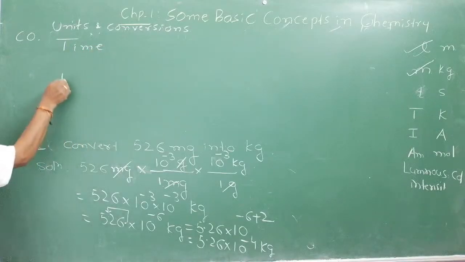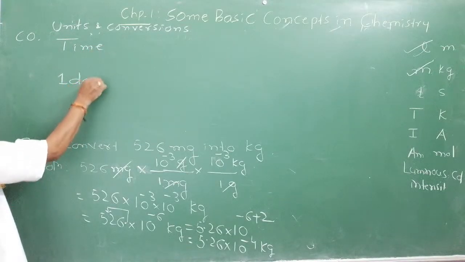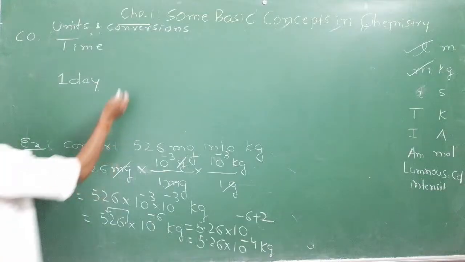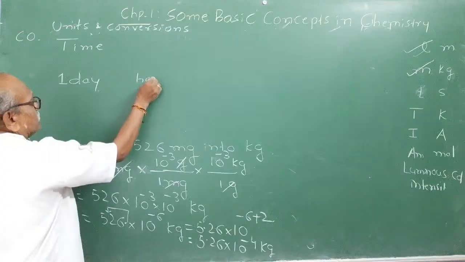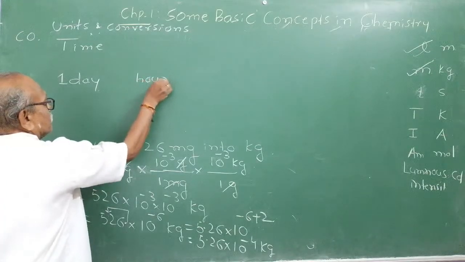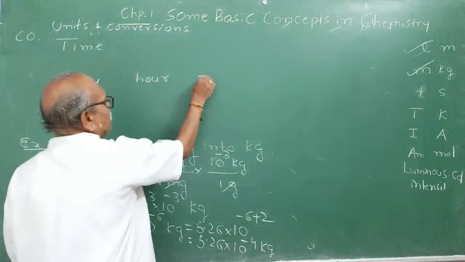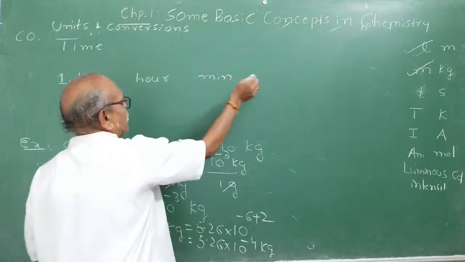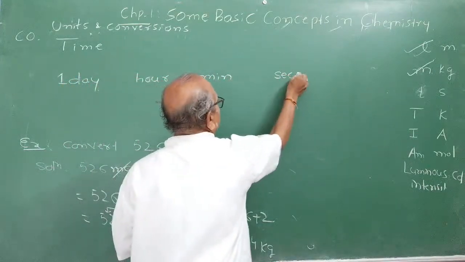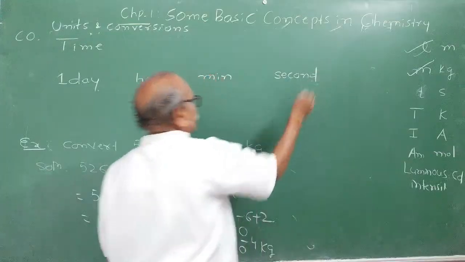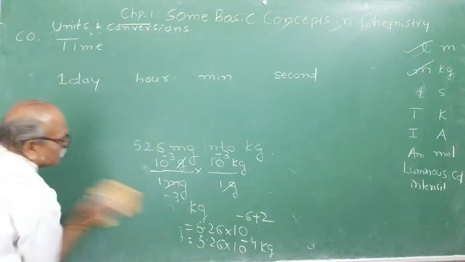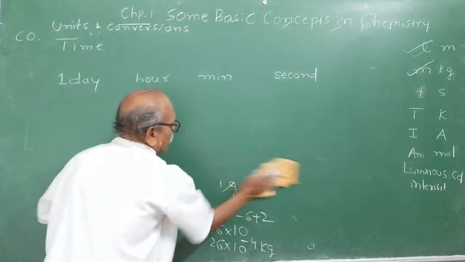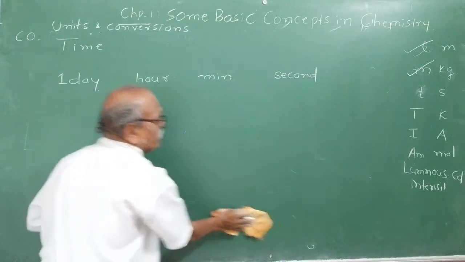Bigger unit is 1 day, then 1 hour. Next comes what? Hour, then comes a minute, then comes a second. Have the diagram. Let me rub this part so that you will not get confused. I hope you are getting what the unit factor method is, how to convert. Very, very important.